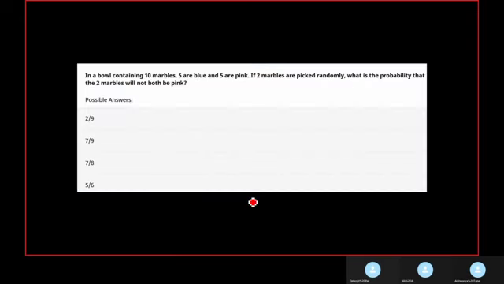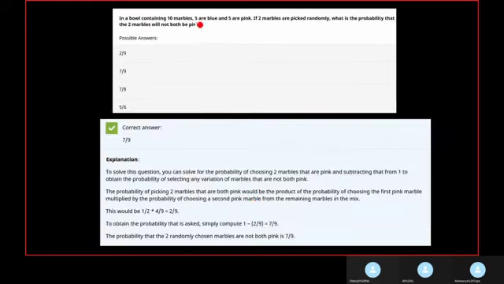Coming to the next question: a bowl containing 10 marbles, 5 are blue and 5 are pink. If 2 marbles are picked randomly, what is the probability that the 2 marbles will not be pink? Pause the video, try the question. Solution is here. So we have 10 marbles, 5 are blue and 5 are pink. What is the probability of drawing a pink marble? The probability of it being a pink marble is 5 by 10, because the total is 10 and 5 are pink.